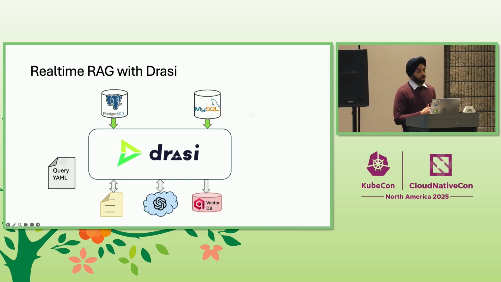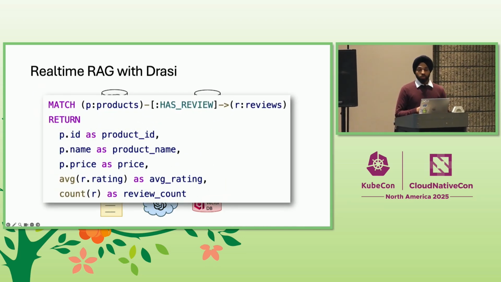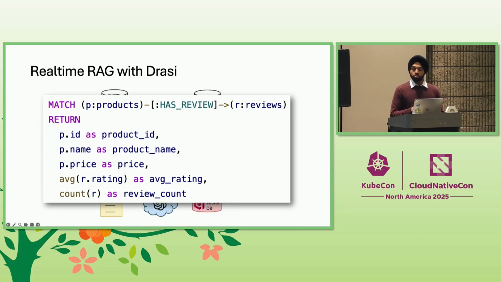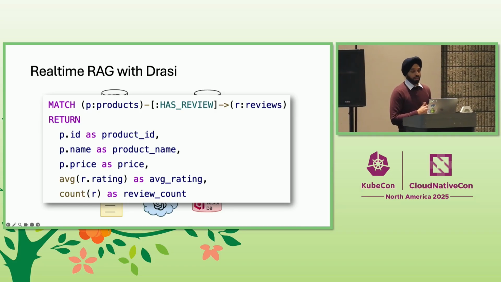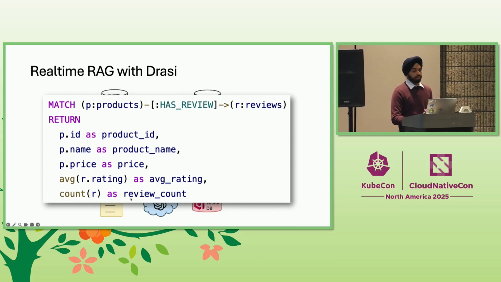And that allows us to write continuous graph queries like shown here. Now, notice that the query here does not care about streams, windows, joins, watermarks, none of that. It is simply declaring the final joined result set that we want. For instance, here we want to match the products to the reviews, and we want to calculate some aggregate review statistics.